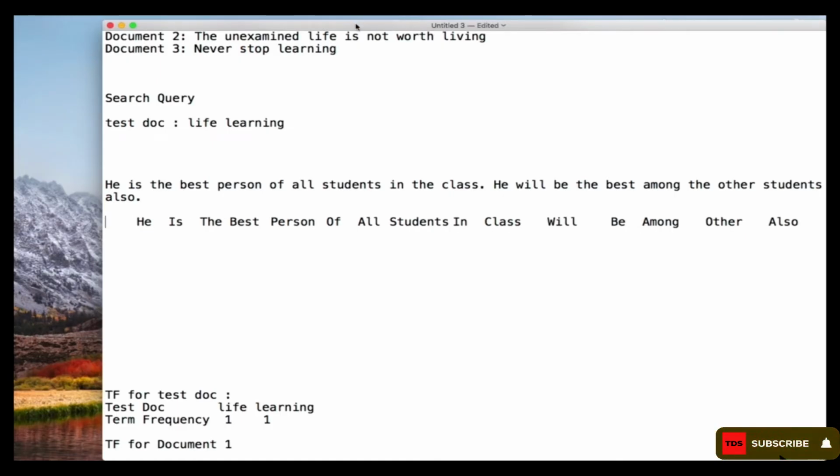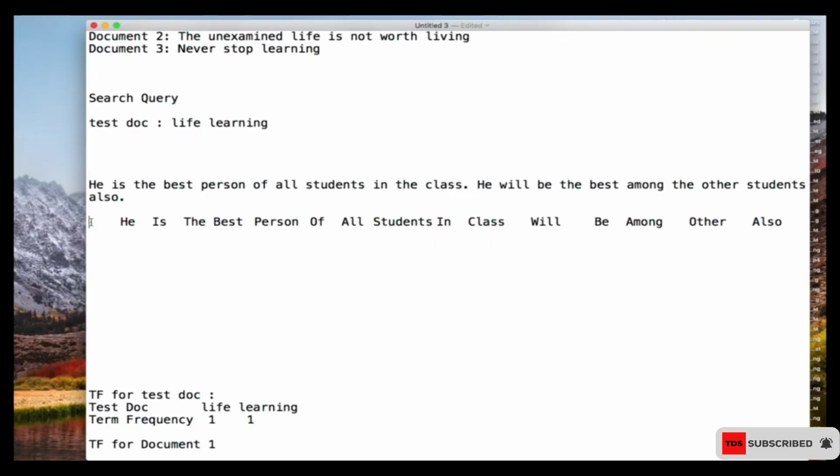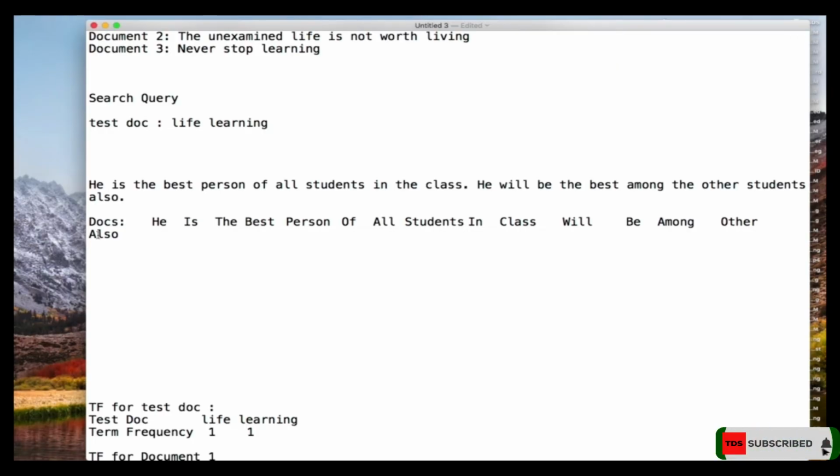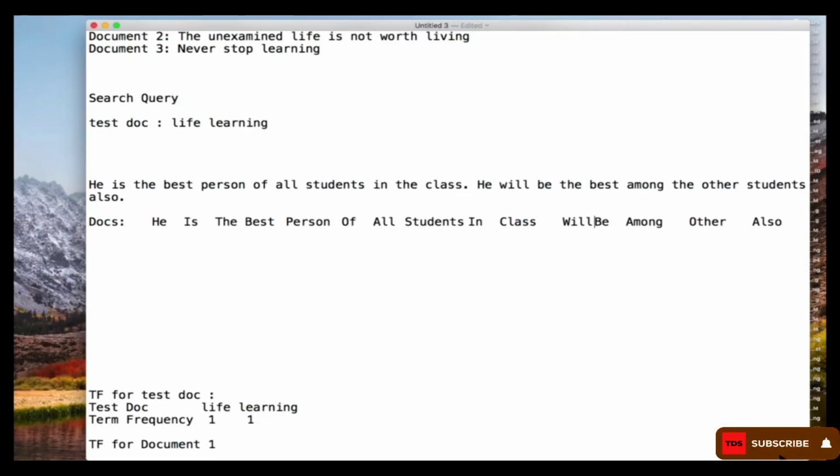So here we're going to write something: here it's going to be the document, so I'm just going to name it docs. And then here is going to be the term frequency. I'm just naming it as TF. So now how frequently did "he" appear? He appeared 1, 2, so twice, so you put 2 over there. And then "is" appeared how many times? 1 time, so I put 1 over there.